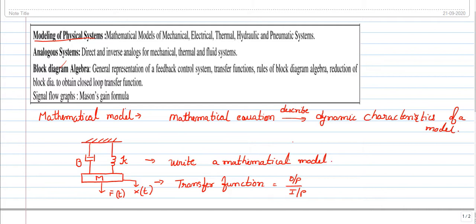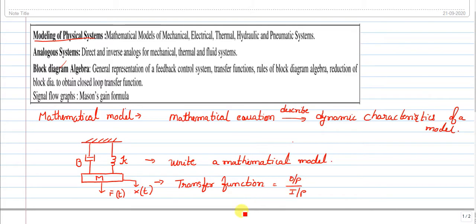We can consider mechanical, electrical, thermal, hydraulic and pneumatic systems. Step by step we will derive the equations. It is very simple; a simple logic is there.